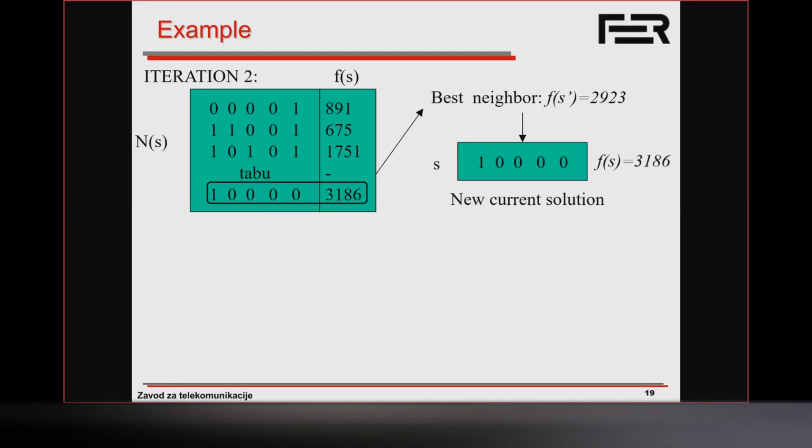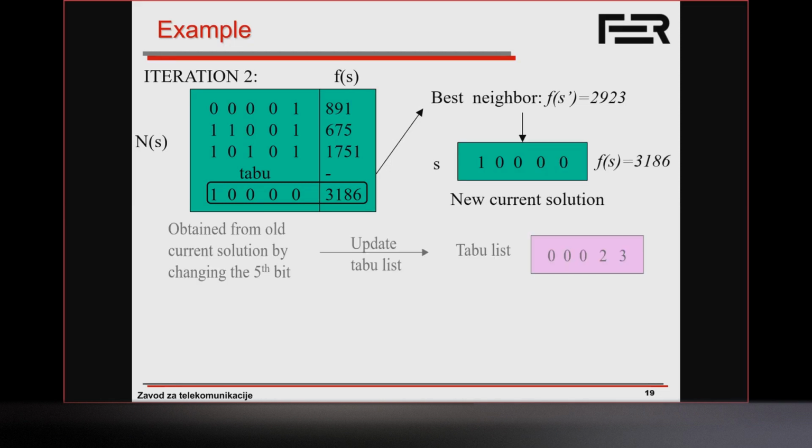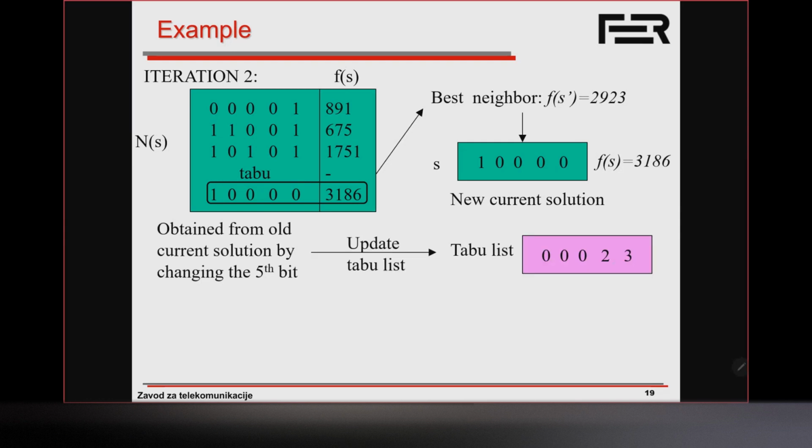It was obtained by flipping the 5th bit. So now we're going to update our taboo list. Going back to our 4th bit, since 1 iteration has already passed, we're going to decrease this number. It was 3 before, now it's 2. Now we can say, okay, 4th bit, for 2 more iterations we're not allowed to flip it. But now we flip the 5th bit. That one is now forbidden, or taboo, for the next 3 iterations.